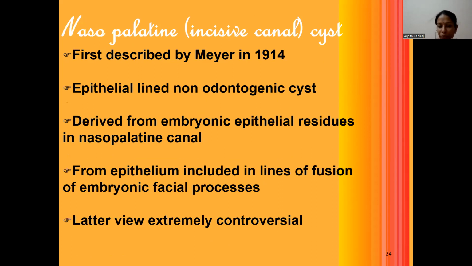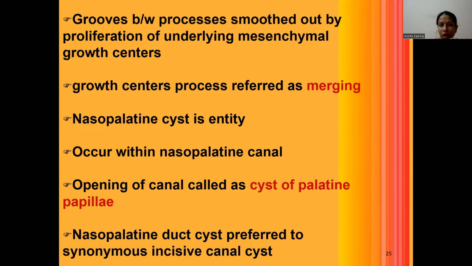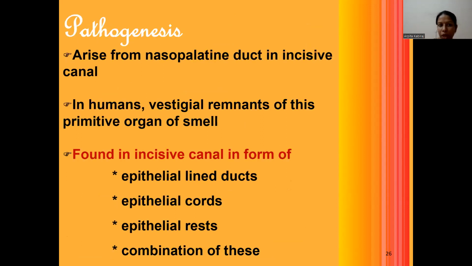the incisive canal, especially between the grooves between the processes that are smoothed out by the proliferation of the underlying mesenchymal growth centers. These growth centers merge, and the nasopalatine duct cyst is formed. They occur within the nasopalatine canal, at the opening of this canal as the cyst of the palatine papillae. The nasopalatine duct cyst is preferably also called the incisive canal cyst.